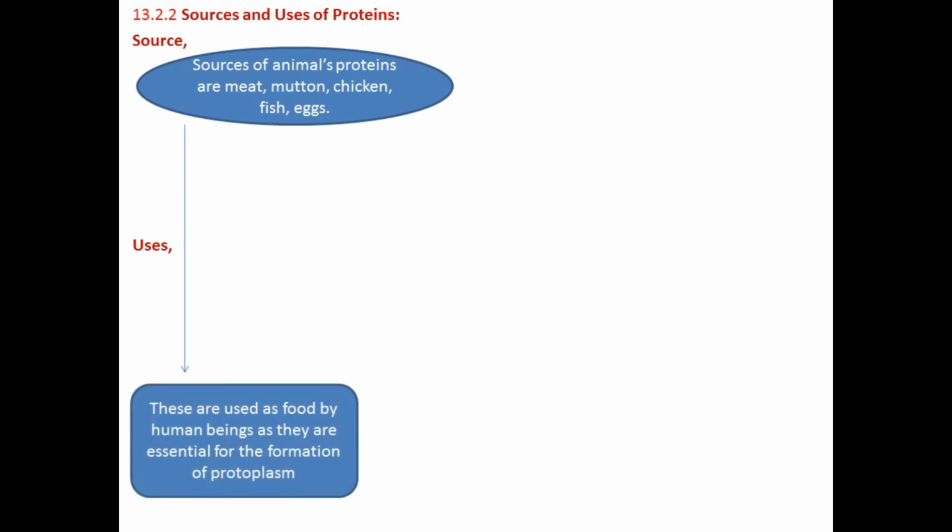Sources and uses of proteins. Sources of animal proteins are meat, mutton, chicken, fish, and eggs. These are the proteins which are present in animals. These proteins are used as food by human beings, as they are essential for the formation of protoplasm. Protoplasm means the living portion of the cell.